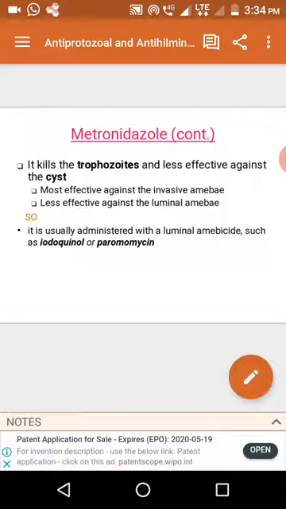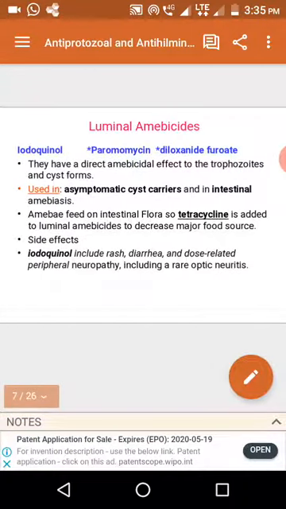Next are luminal amoebicides. Examples are iodoquinol, paromomycin, and diloxanide furoate. They have a direct amoebicidal effect on trophozoites as well as the cyst form. That's why they are used for prevention of amoebiasis in asymptomatic cyst carriers. Asymptomatic cyst carriers are persons who do not have symptoms of amoebiasis but carry the cyst.